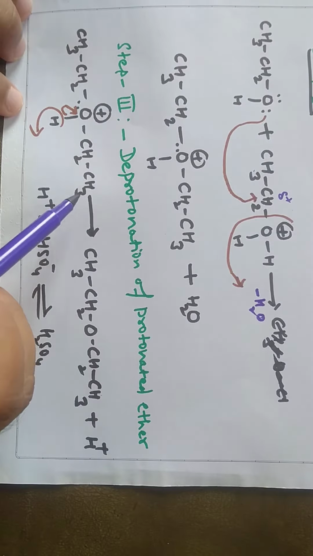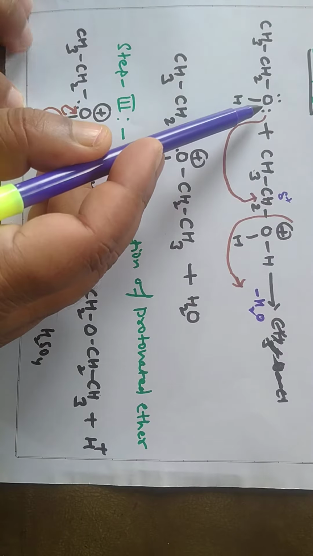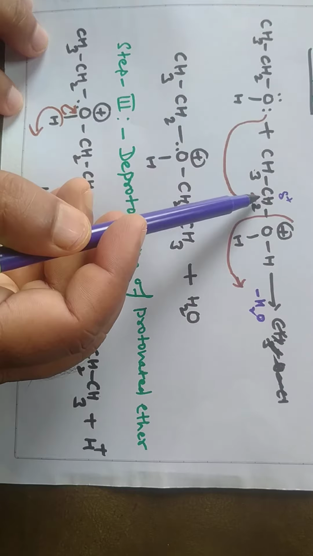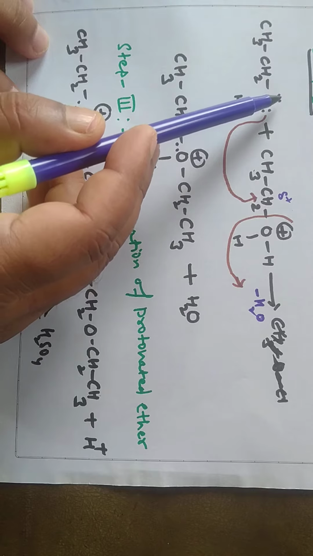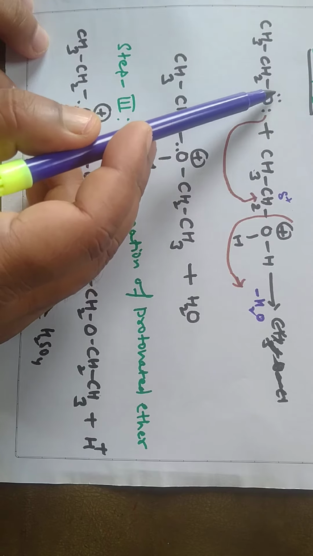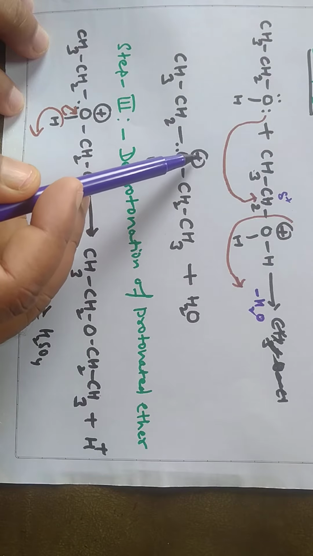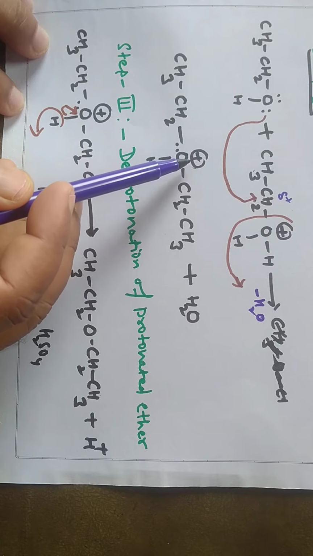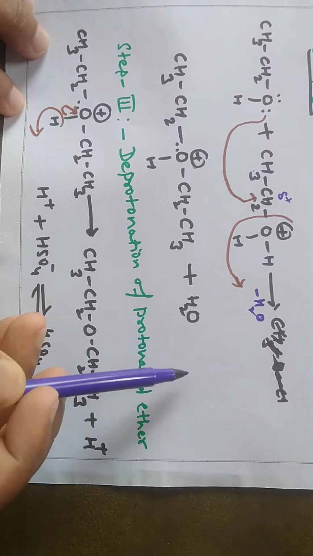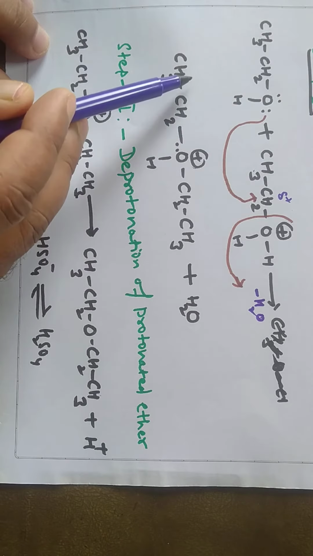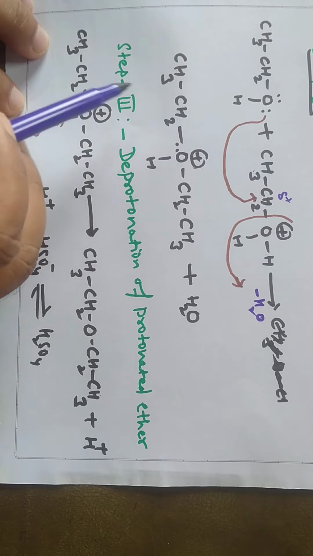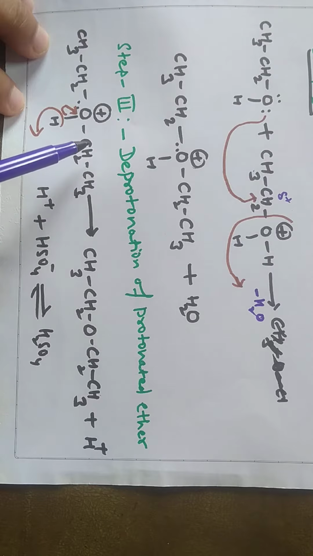Now you know that this oxygen has provided electrons, therefore it has a scarcity of electrons. So a positive charge is developed at this oxygen. Now water is eliminated, so this species is formed. Now we are nearer to the formation of ether.